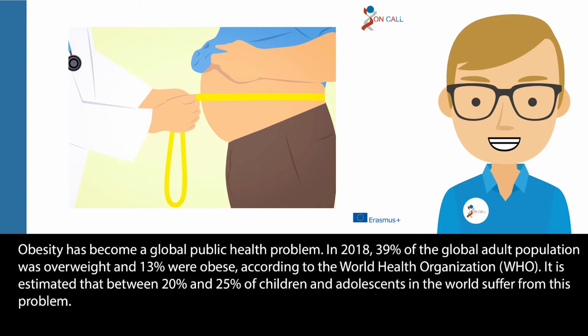Overweight and obesity have become a global public health problem. In 2018, 39% of the global adult population was overweight and 13% obese, according to the World Health Organization. It is estimated that between 20 and 25% of children and adolescents in the world suffer from this problem.